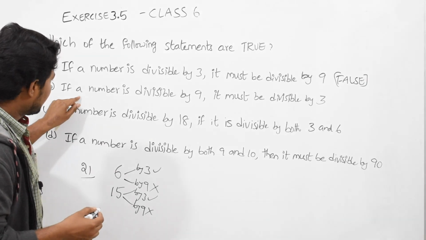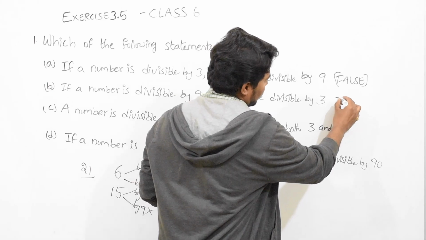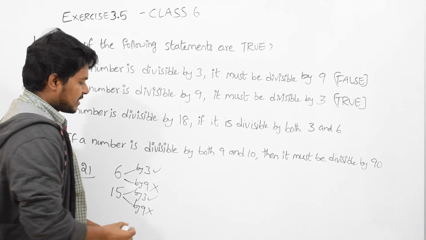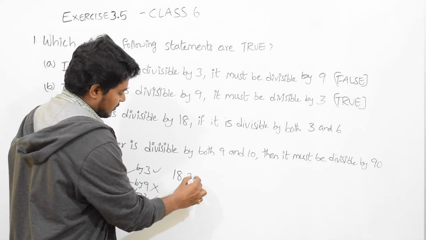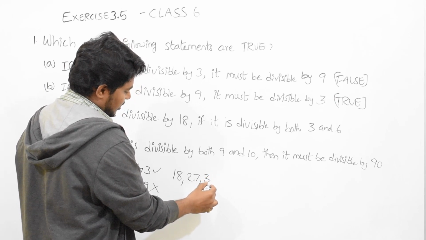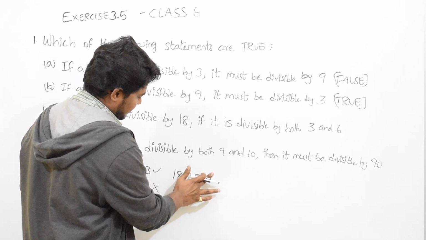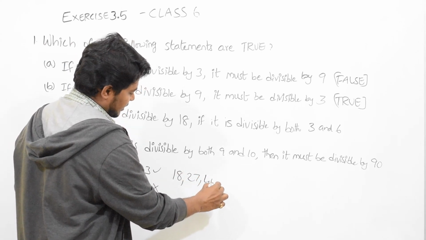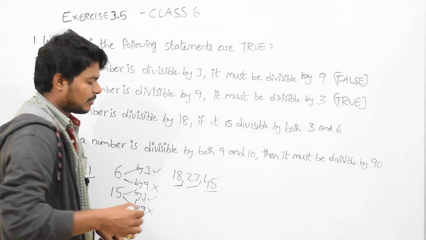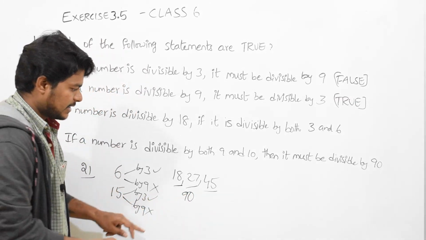Now, if a number is divisible by 9, then it must be divisible by 3. Yes, this is obviously true. How is it true? Let us take numbers that are divisible by 9. 18, 27, 45. Even if you take 90, all these numbers are divisible by 9.